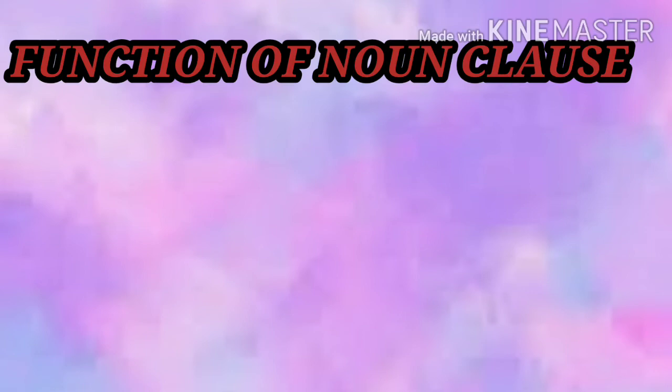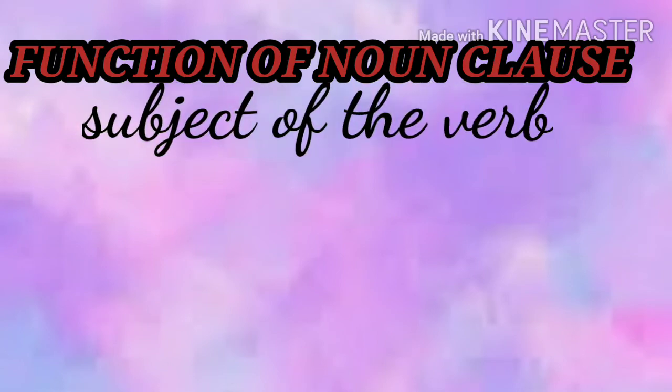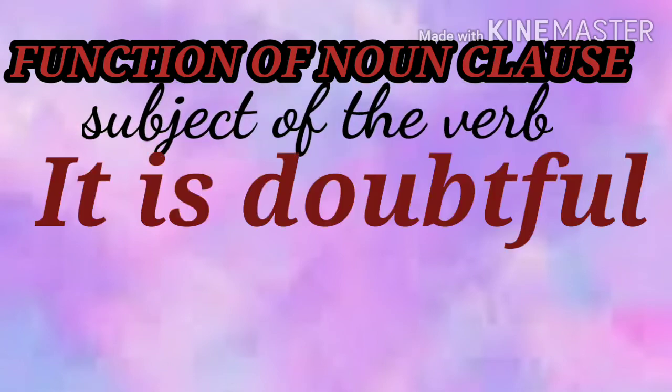First of all, as a subject of the verb. For example, it is doubtful, it is a sentence. Here, it is the subject. If in the place of it, we use a noun clause, that will have the subject function.